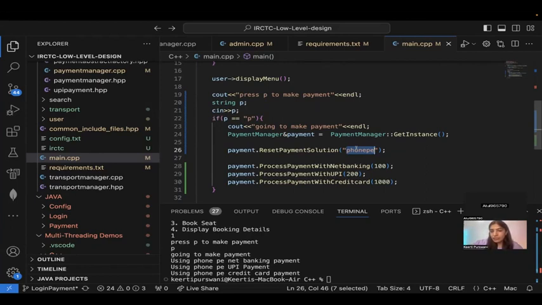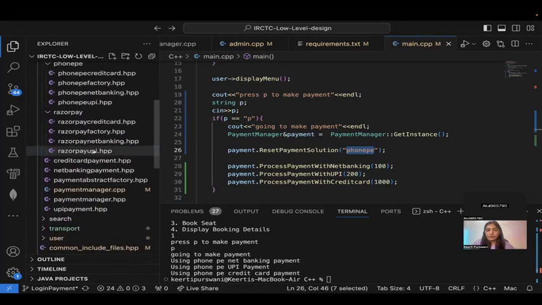So one doubt is, if we were designing for clients, then we wouldn't need this abstract factory design, right? Here, if we were designing for clients, not for admin, if you did not want to set the payment solution, then yes, you wouldn't need it. So yeah, that was my doubt.